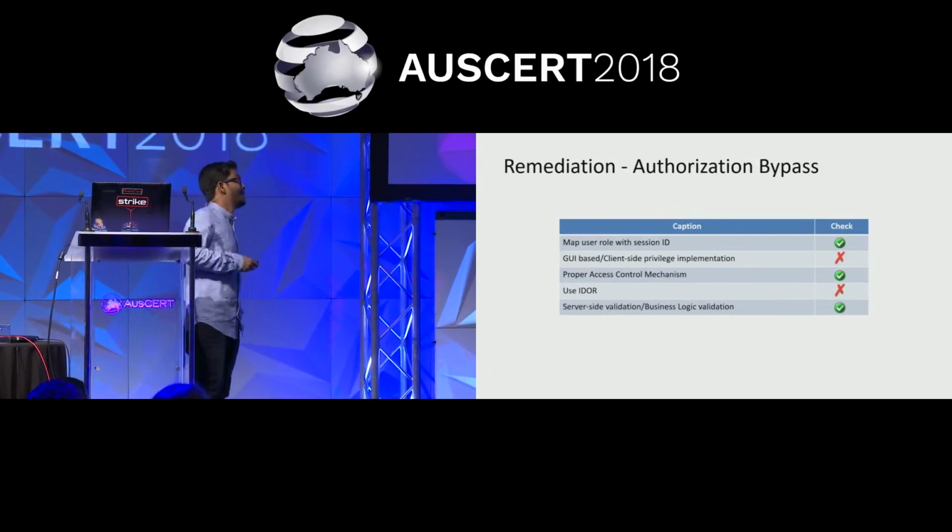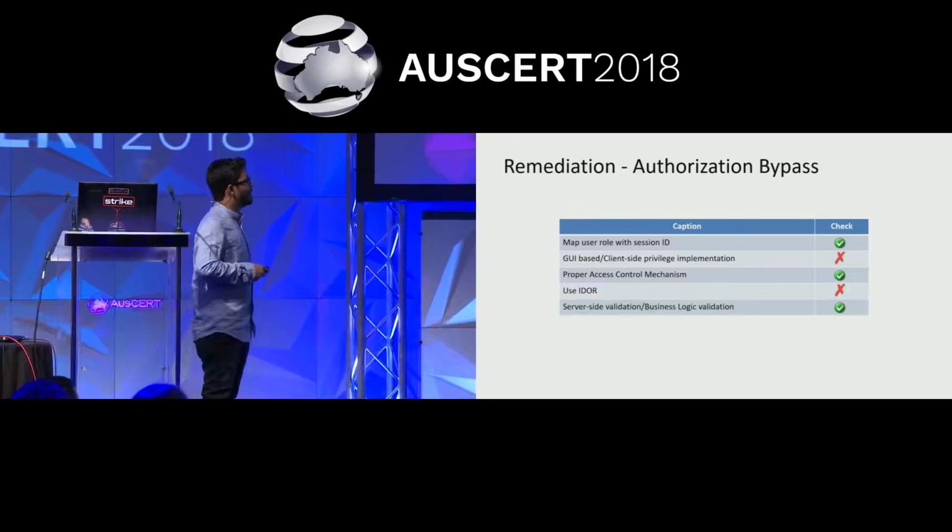Then for authorization bypass, the remediation is to map the user ID with the session and roles. So who is the user, what is his role, it should be mapped with the session. There should not be any role manipulation on the client side, and they should not allow the user to access some high privilege functions or features. Then GUI based client side privilege, like disabling, blocking or removing some element from the GUI, should not be done like that. There has to be proper mapping of the user, what functions he can access and what pages he can access.